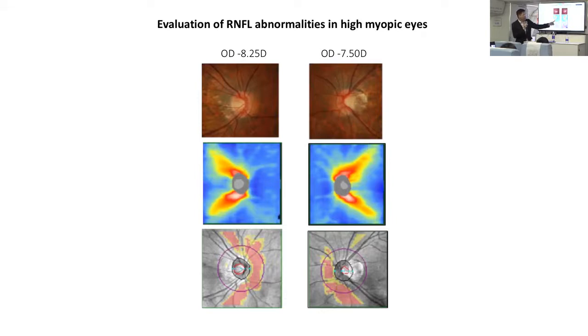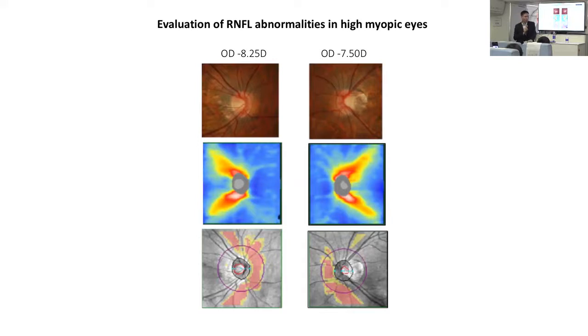And you can see very clearly the retinal nerve fiber is thick inferotemporally and supratemporally for both the right and the left. And the reason why we see abnormalities over the deviation map is because the normative database we used for determining whether a pixel is normal or abnormal is from individuals who are largely non-myopic.